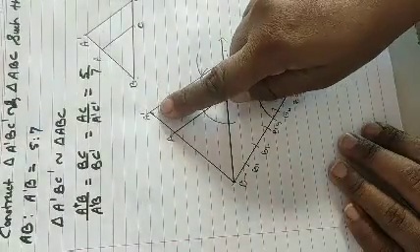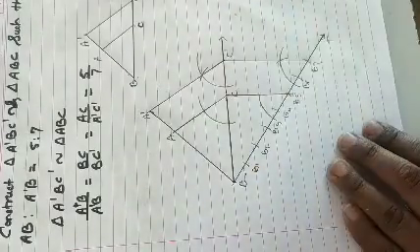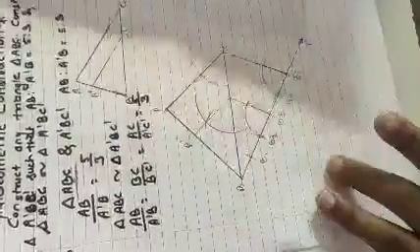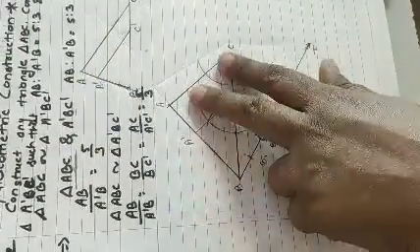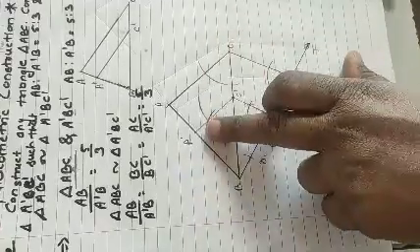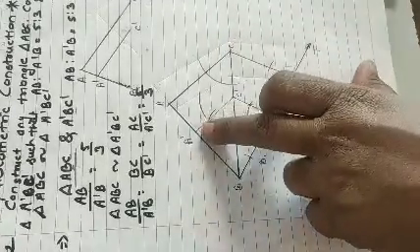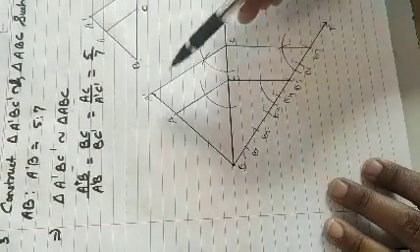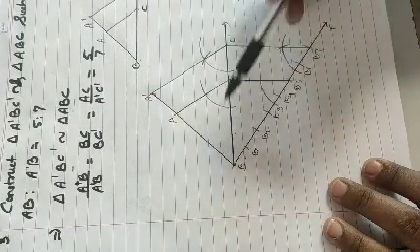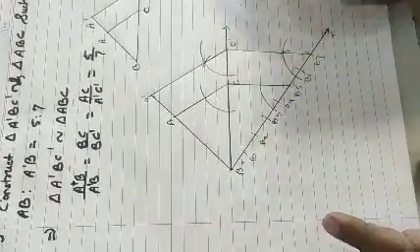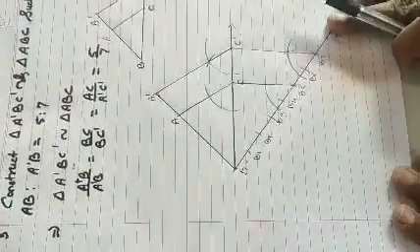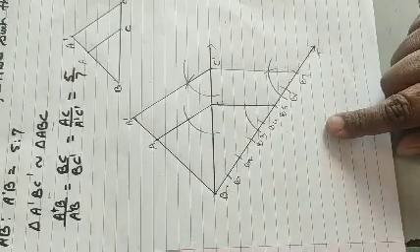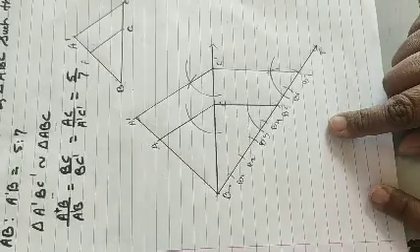So here I have got A dash, B, C dash, and in both examples B is the common point. But in the first example we drew the bigger triangle first, and from that measure, using the steps of construction, we drew the inside triangle A dash, B, C dash. And here we drew the small triangle first, and then the outer triangle A dash, B, C dash. In that way you have to do the construction. Follow the steps and construct it, and solve practice set number 4.1. Okay, thank you and have a good day.